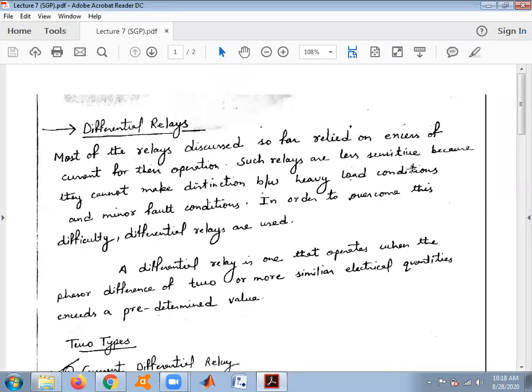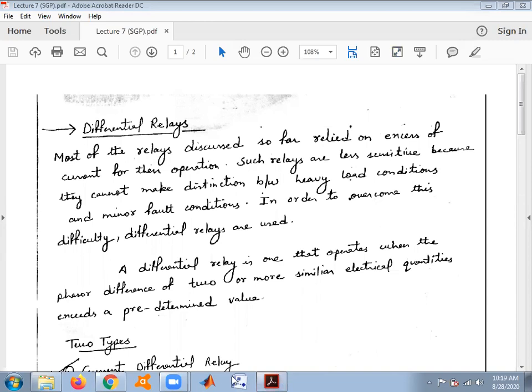So today in this video we will discuss differential relays. Before starting, we have to know that most of the relays we are discussing work on the value of the current. अगर हमारी करंट की वैल्यू ज़्यादा होती है, जैसे ही हमारी ट्रिपिंग वैल्यू से ज़्यादा रहती है करंट की वैल्यू, तो हमारी रिलेस जो है दैट आर गोइंग टू बी ऑपरेटेड.